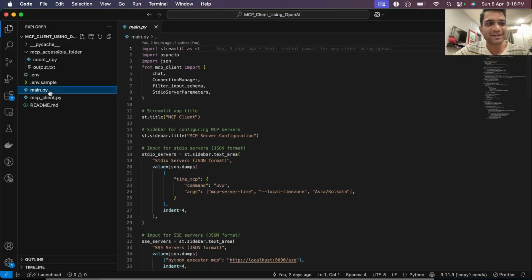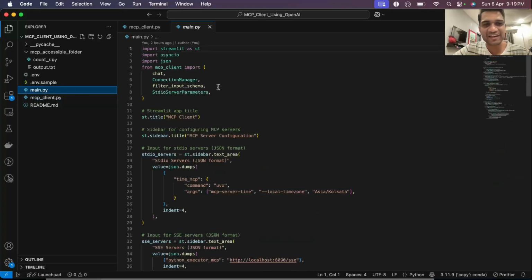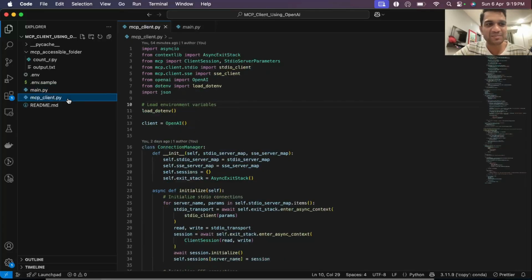So mainly there are 2 files, main.py and MCP client. Main.py, honestly, is just Streamlit integration. MCP client is the actual main file where all the action is.